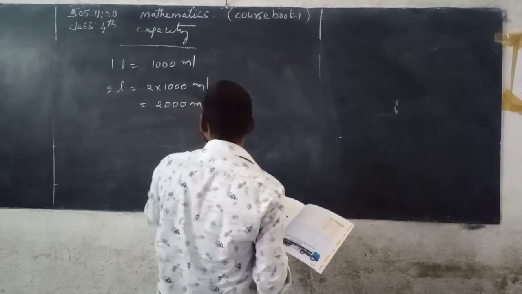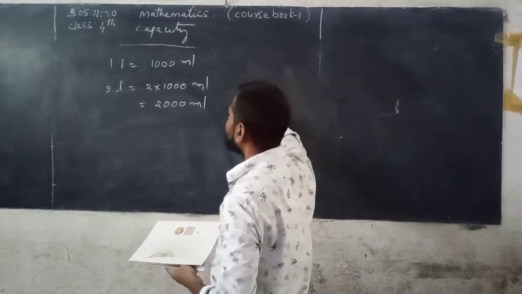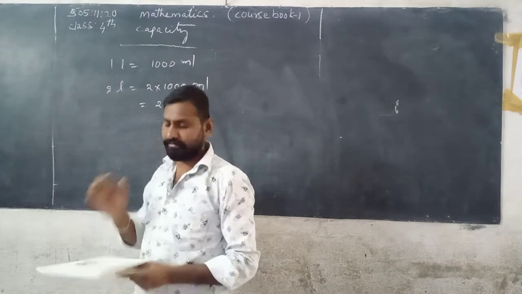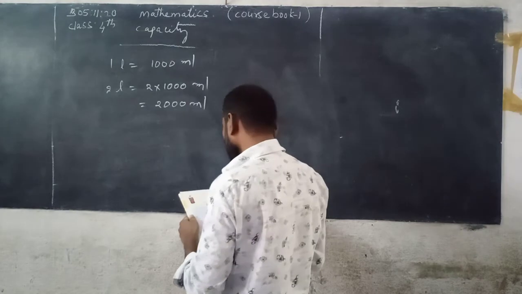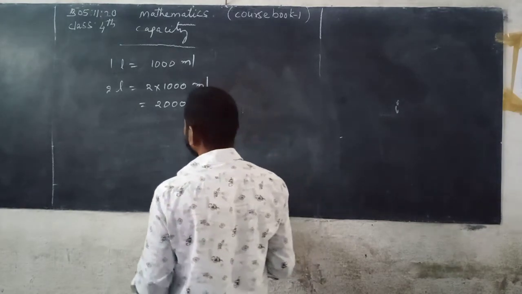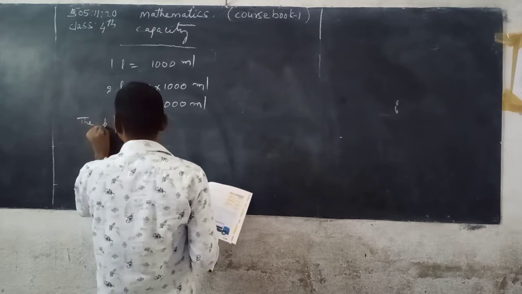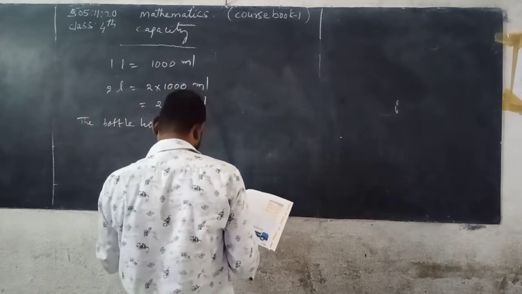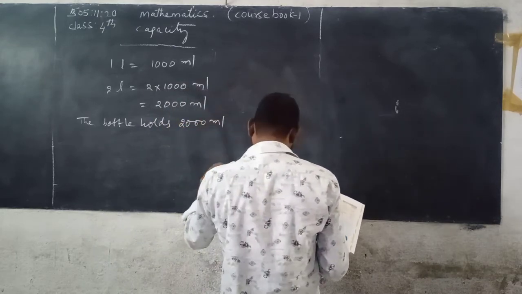See here, the big quantity is converted into small quantity, so you multiply with 1000 because 1 liter is equal to 1000 milliliters. Now here, the bottle holds 2000 milliliters of Pepsi.